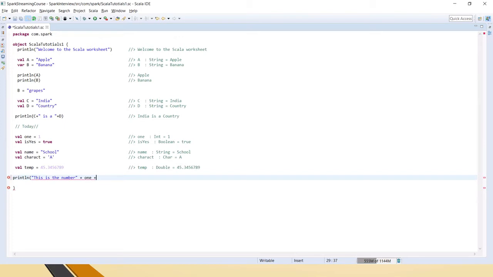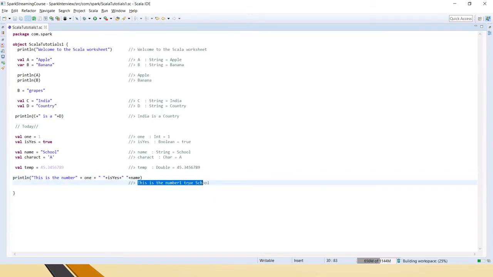We can just say like that, okay, and s plus space plus name, I mean like that. You can add anything, okay. And when you save it, this is the number 1 true school.